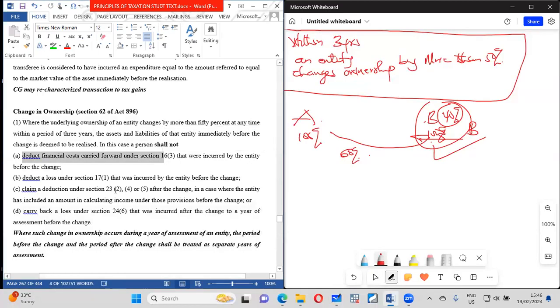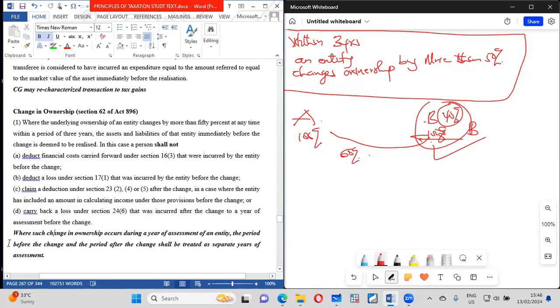Every finance cost that was there before the change will not be for him anymore. Any unrelieved loss that they could have benefited from, that existed before the change, they will not have it anymore. Any claims like bad debts, they will not have it anymore. Carry back losses on any realization to before the change, they will not have it anymore.